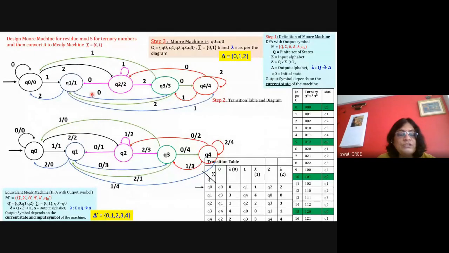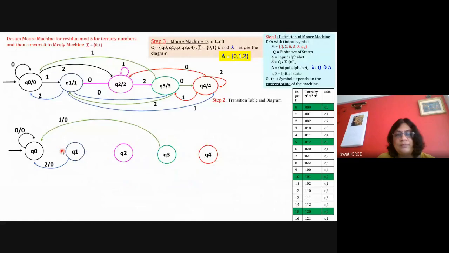with the representation of the Moore machine. For Moore to Mealy conversion, exactly the same number of states are there. But for Mealy to Moore conversion, the states may change, like in the previous problem.